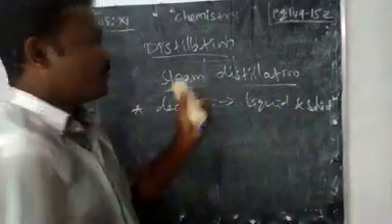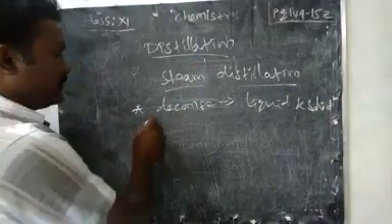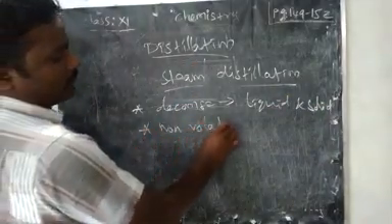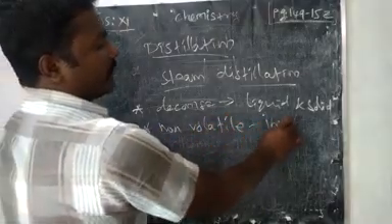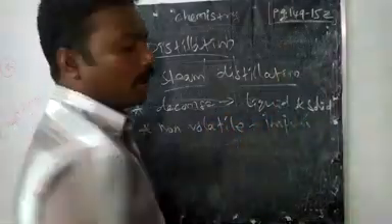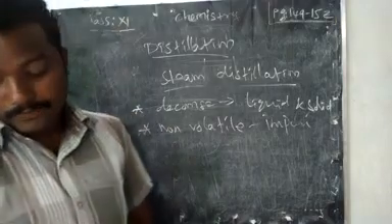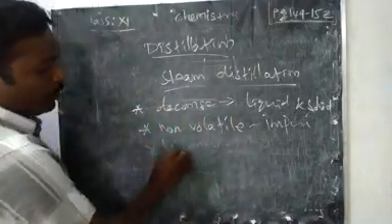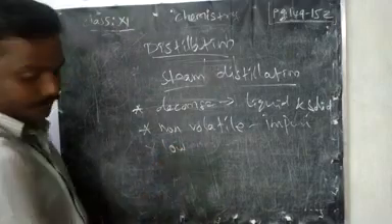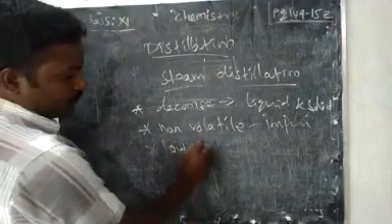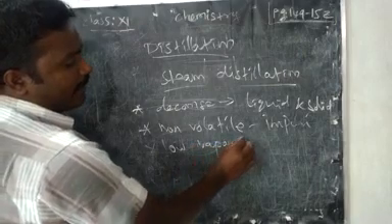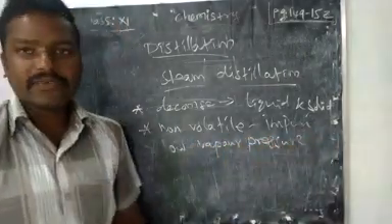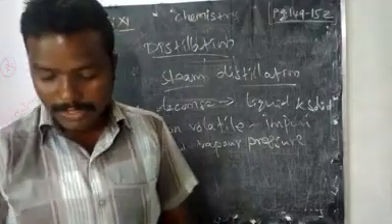Gas we should not use because we are using steam. Then non-volatile impurities we can remove. The impurity should not be volatile, and the liquid we are taking should have low vapor pressure. If the compound has low vapor pressure, we can use it, otherwise we cannot, okay?